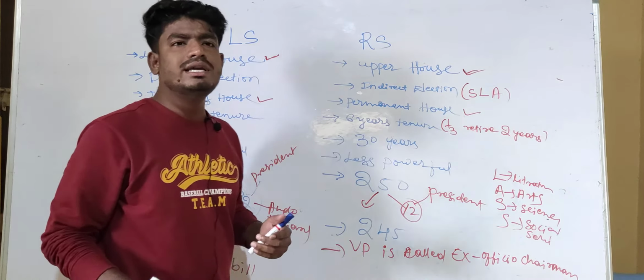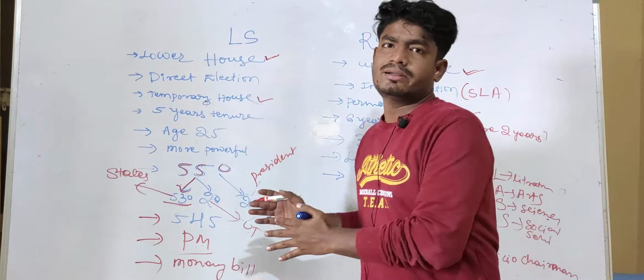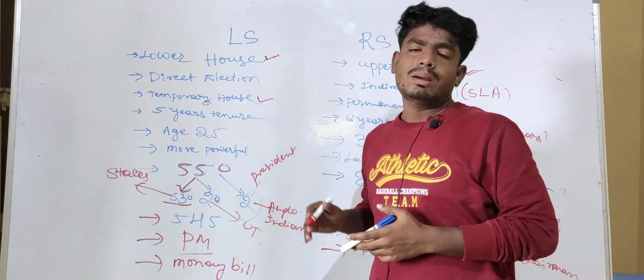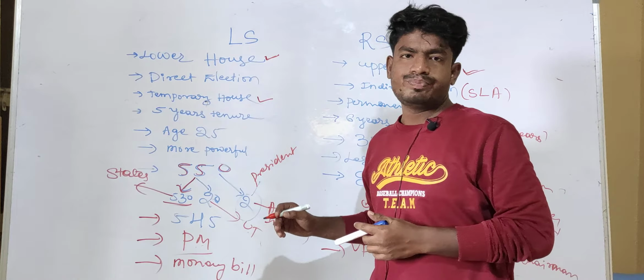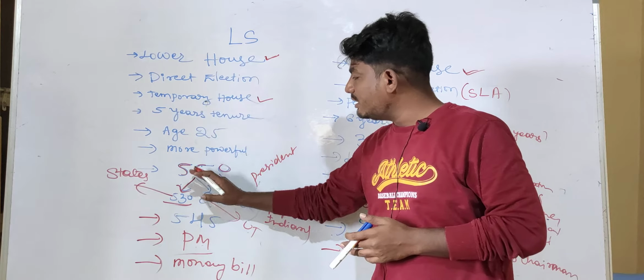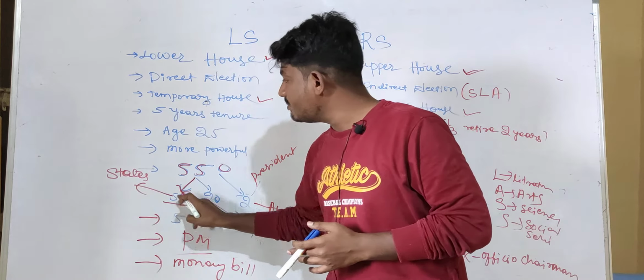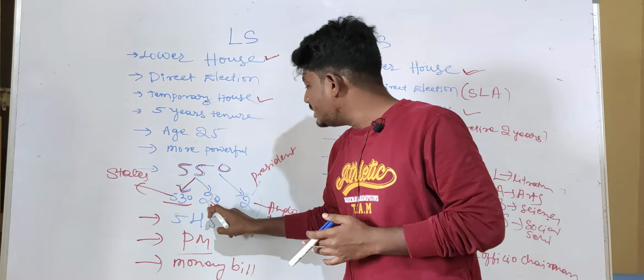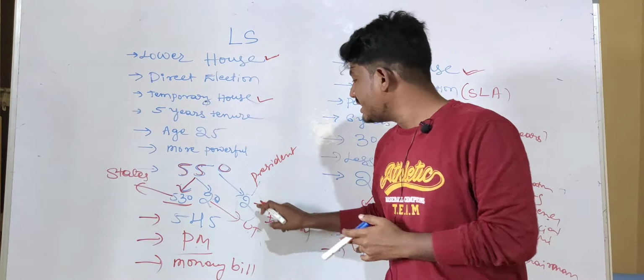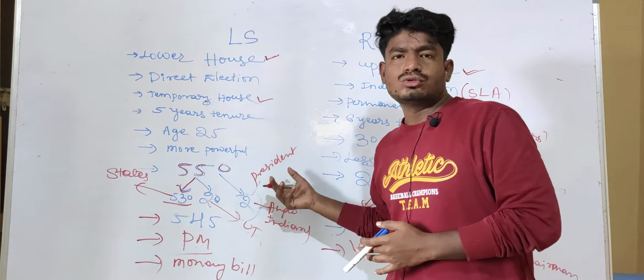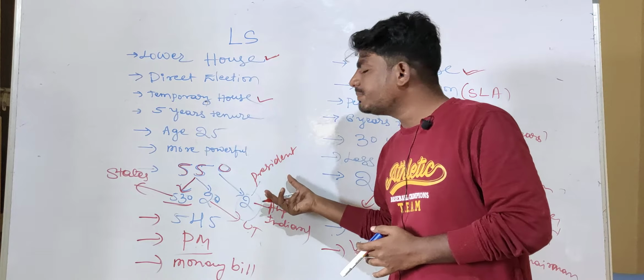These Anglo-Indians are appointed by the president. These 2 Anglo-Indians are nominated by the president to the Lok Sabha. So please remember, 550 is the maximum. From that, 530 members come from the states, 20 members from union territories, and 2 members are Anglo-Indians, nominated by the president.